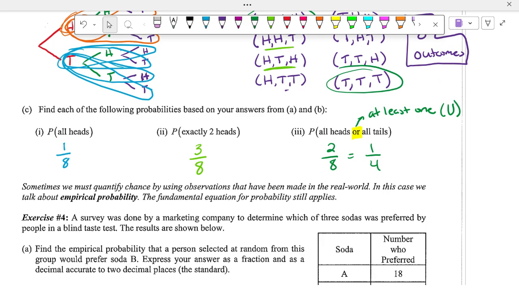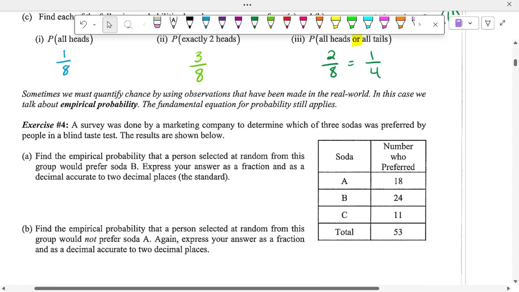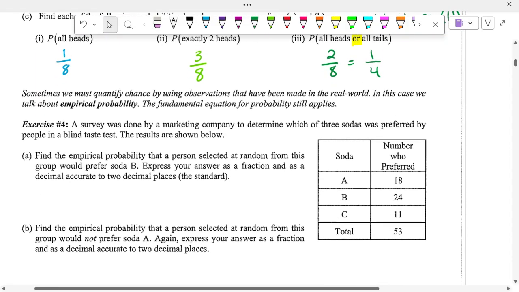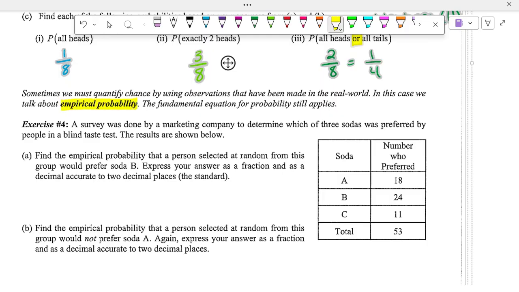Now, sometimes we must quantify chance by using observations that have been made in the real world. In this case, we talk about empirical probability. In other words, we did a test or an experiment, we got some data. The empirical probability is what we pull from that data.